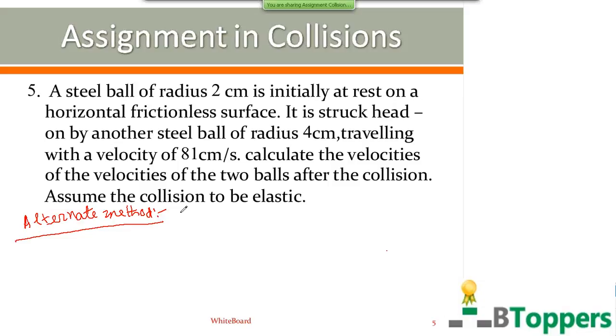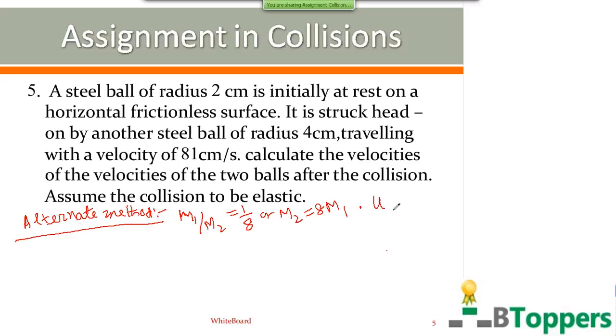Of course, even in the alternate method, you have to first find the ratio of the masses, that is M1 by M2, by the same procedure. You get M1 by M2 equal to 1 by 8 as explained in the previous method. So the initial part of the calculation, up to the ratio M1 by M2, is the same procedure even in the alternate method.